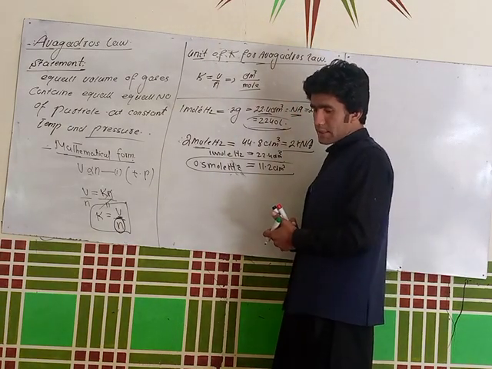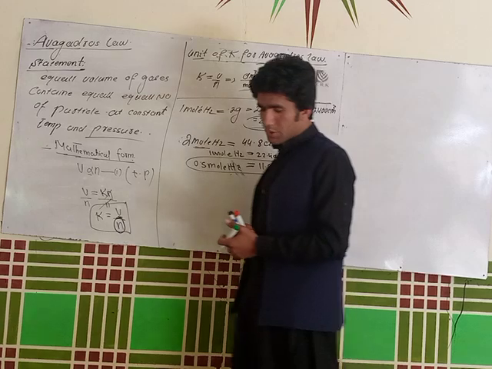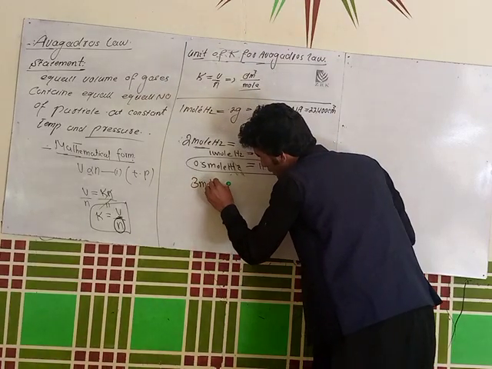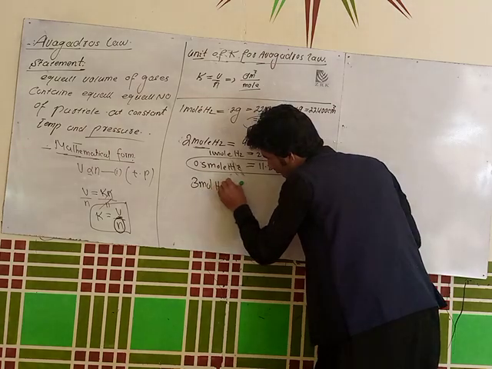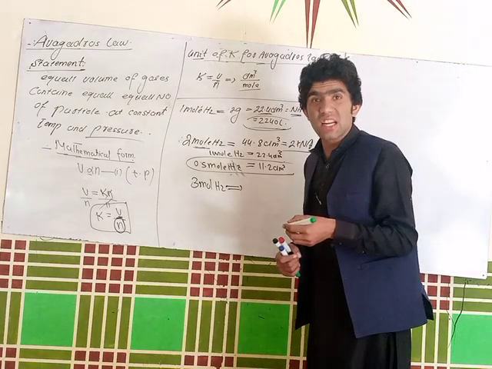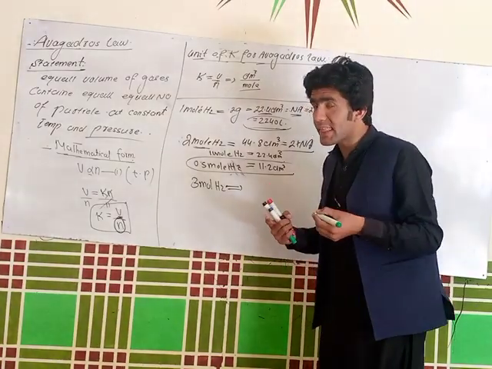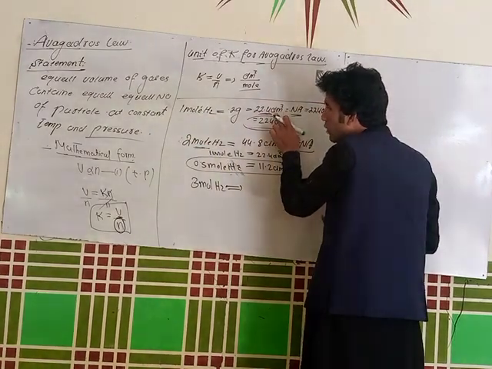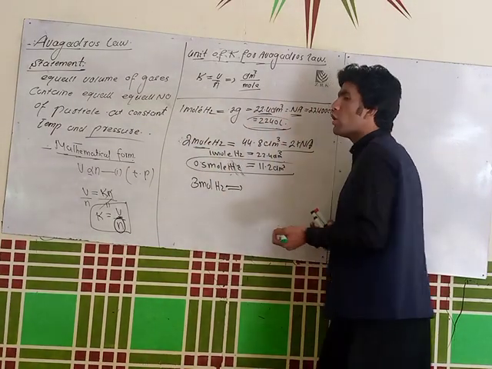Let's come to the next example so that we will be able to understand. If someone asks you, if I take 3 mole of hydrogen gas, how much volume will be occupied by 3 mole of hydrogen gas? At that time you can say that we know 1 mole of hydrogen gas occupies 22.4 decimeter cube. So how much volume will be occupied by 3 mole?